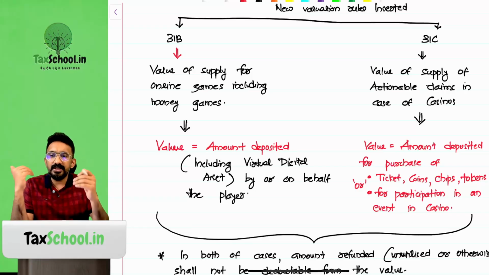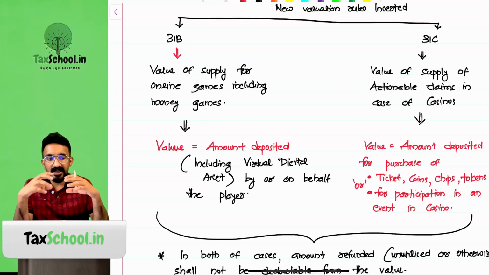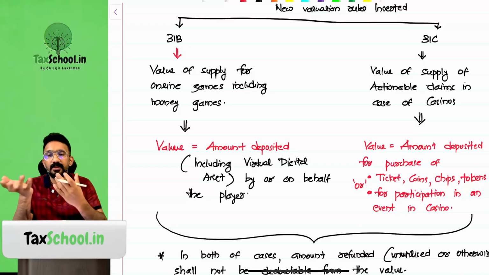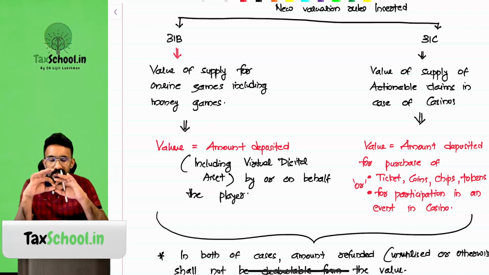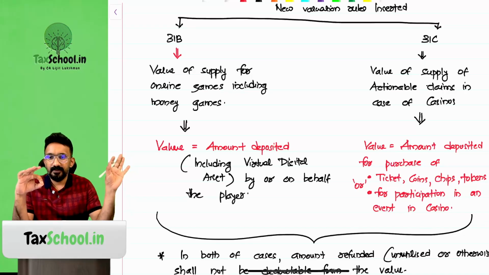Right? Sometimes in the examination question, they will say that Mr. X has deposited 500 rupees into Dream 11 or some other platform name they will give you. Sometimes in the question they will mention that the amount deposited is excluding taxes, which means that they're not just depositing 500, they're depositing 500 plus taxes, right? If nothing is mentioned, we can also assume it like that. Otherwise, in most cases, if I'm depositing 500 rupees, this 500 would be considered to be inclusive of 28% GST and they'll have to first pay the GST, right?